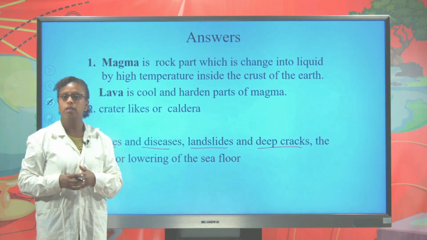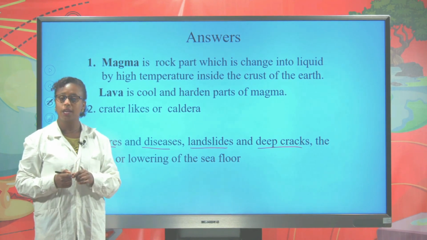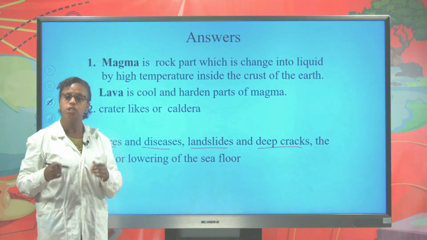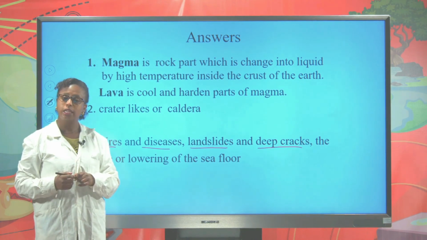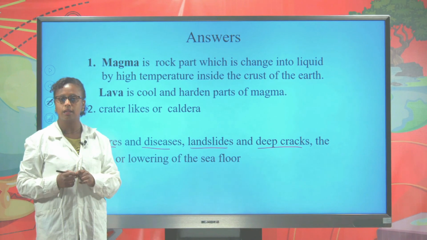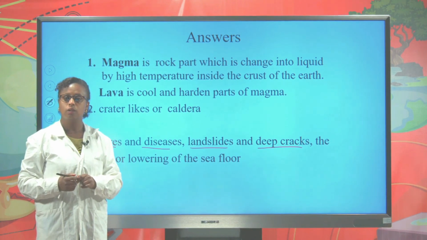We have seen the two internal forces, volcanism and earthquake, in addition to their effects. For the next program, we will discuss the external forces. Until then, goodbye students.